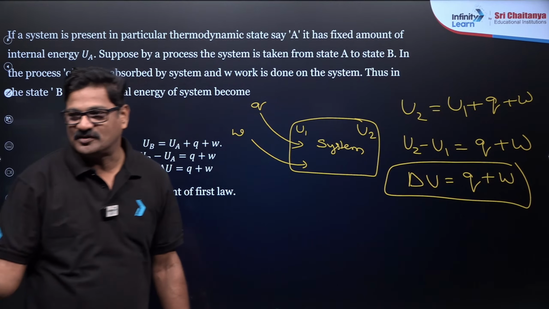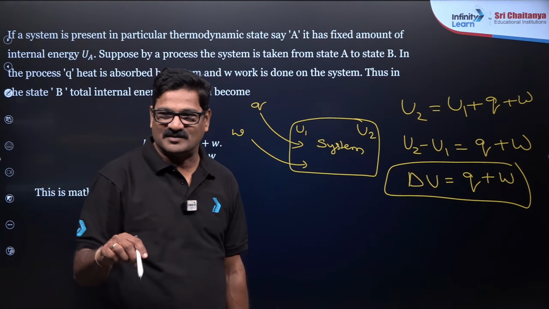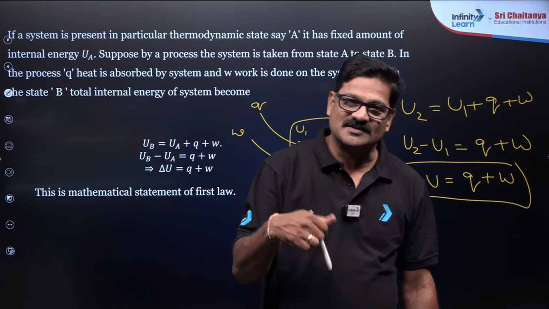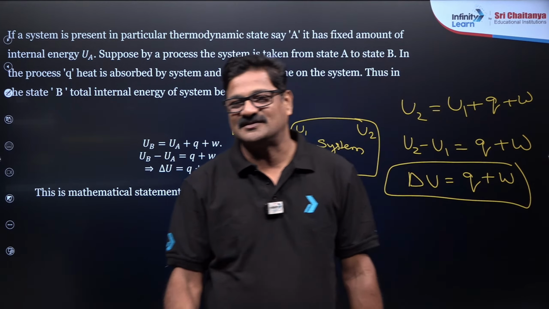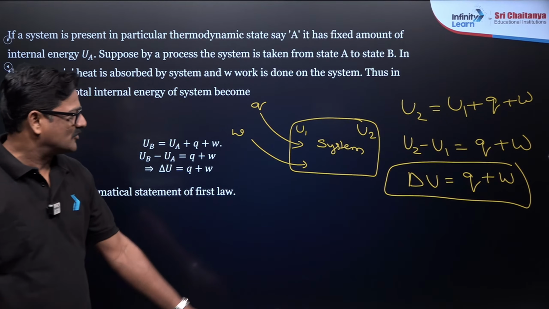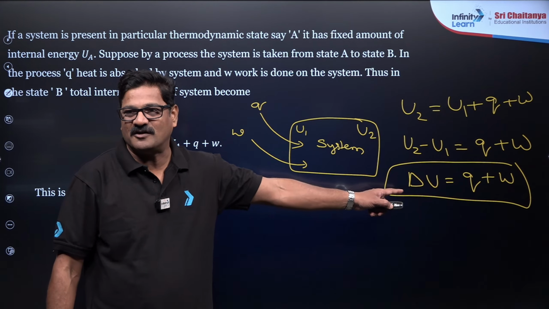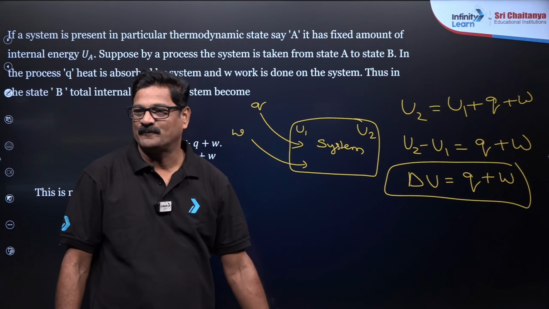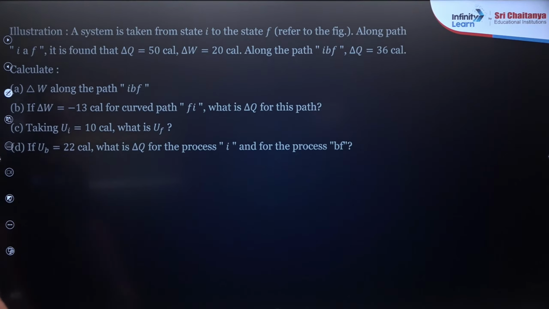Work done on the system is positive. Work done by the system is negative. Heat given to the system is positive. Heat given by the system is negative. Bas. So this is what is called the mathematical form of the first law of thermodynamics. Moving ahead.